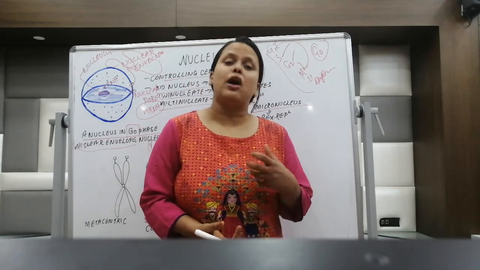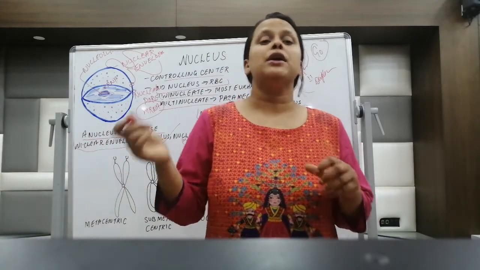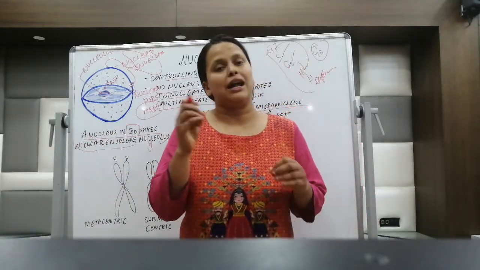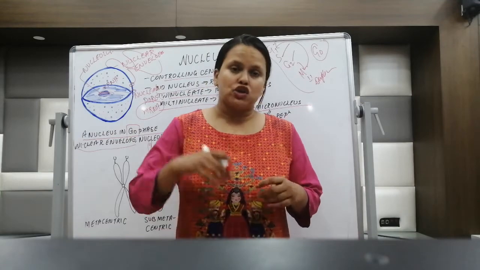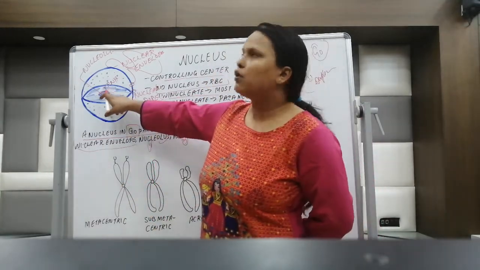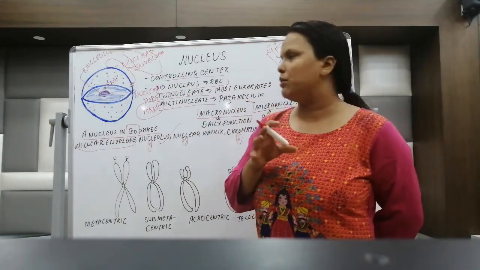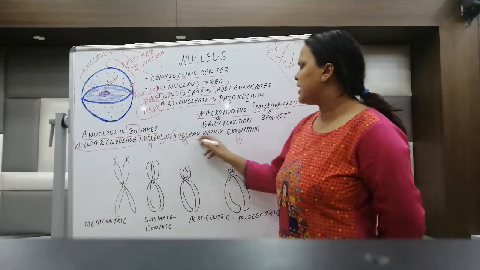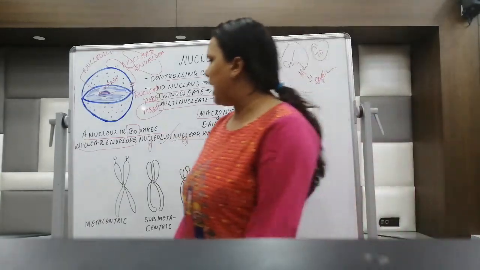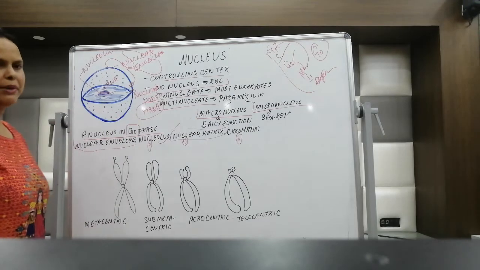If you remember the composition of ribosome that we have already discussed, you can just go and check the video. That ribosome is made up of rRNA plus R protein. So from where does this rRNA come? It comes from the nucleolus. Nucleolus is the one which is helping in the formation of ribosomal RNA. Next is the nuclear matrix. Now the plasma part inside this nucleus is called nuclear matrix.